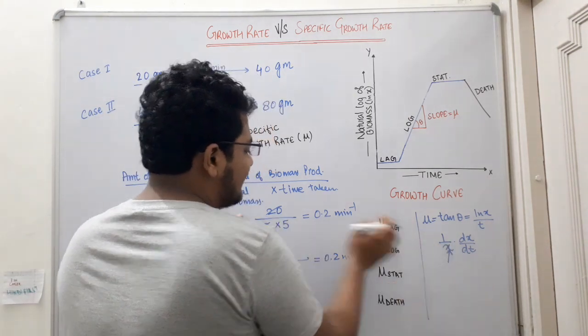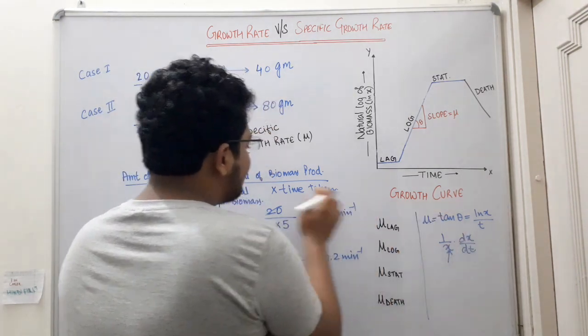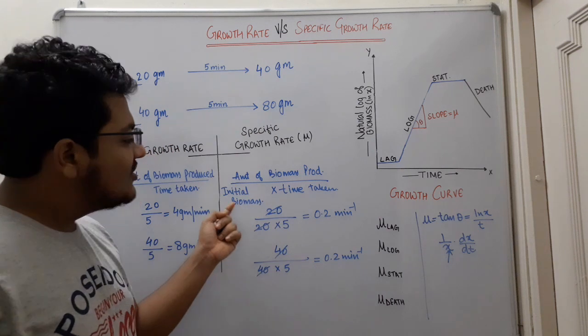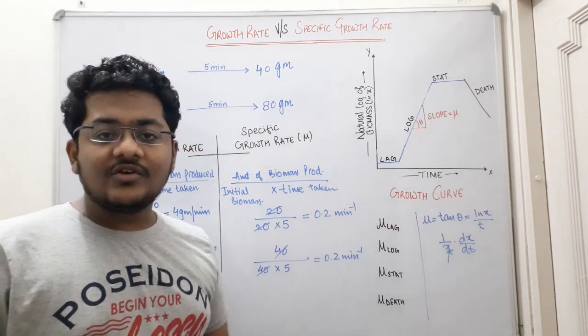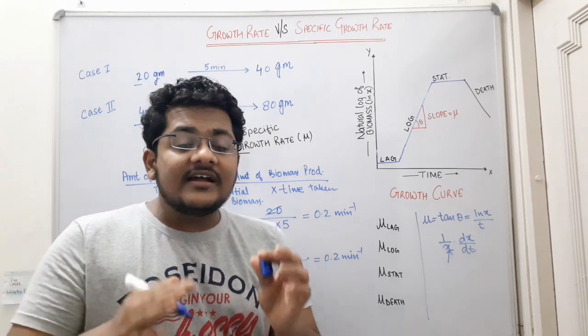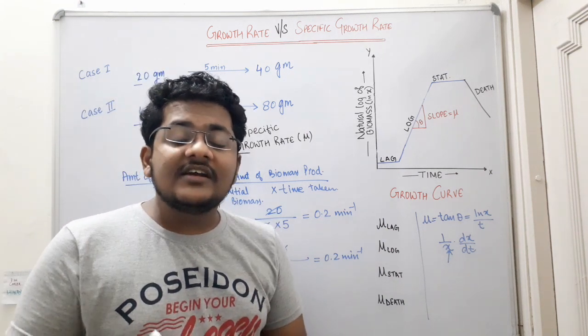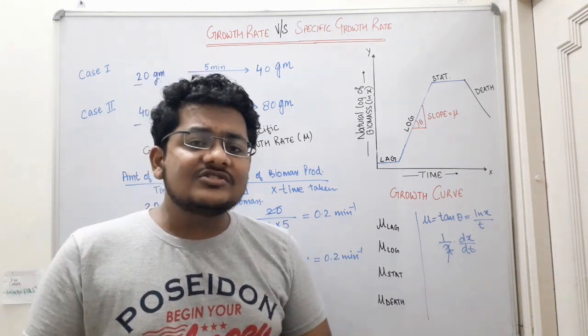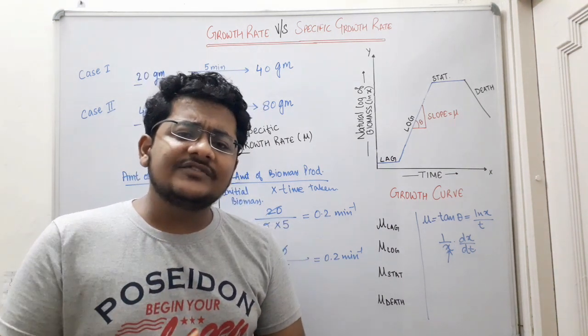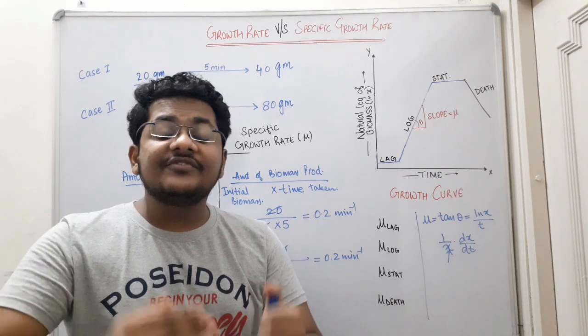This dt represents the time taken, and dx represents the amount of biomass produced. So we have derived the same formula with the help of this growth curve. So now we know that the slope of the growth curve gives us what? Specific growth rate.